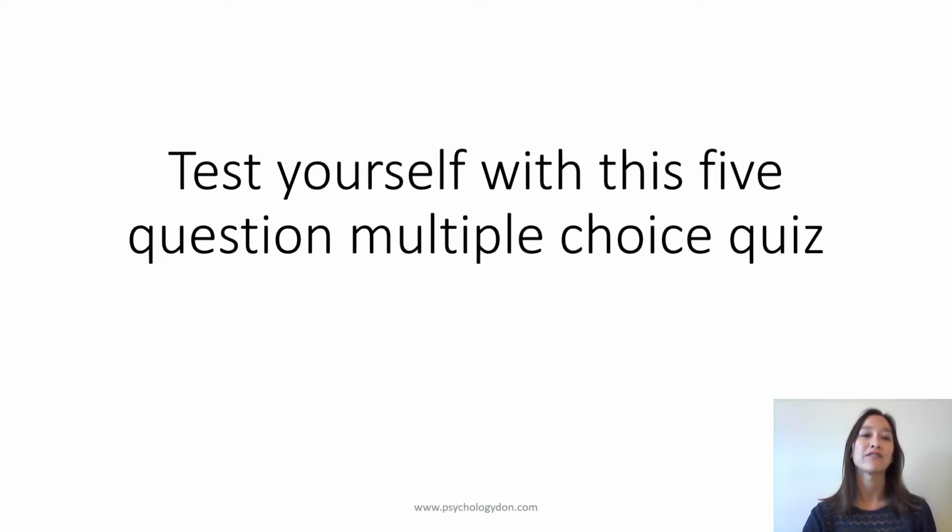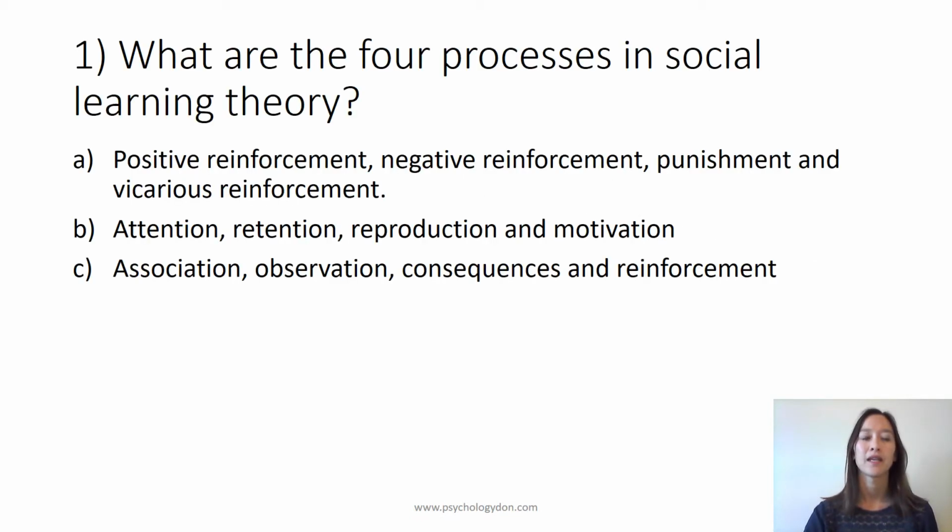Now test yourself with this 5-question multiple-choice quiz. Question 1. What are the 4 processes in social learning theory? A. Positive reinforcement, negative reinforcement, punishment, and vicarious reinforcement. B. Attention, retention, reproduction, and motivation. Or C. Association, observation, consequences, and reinforcement.